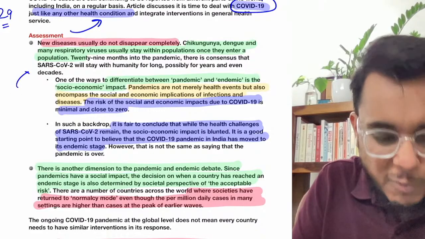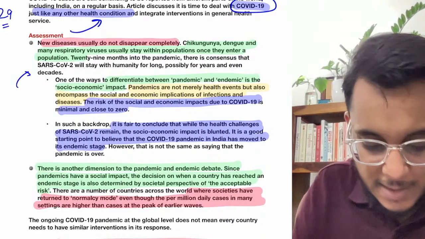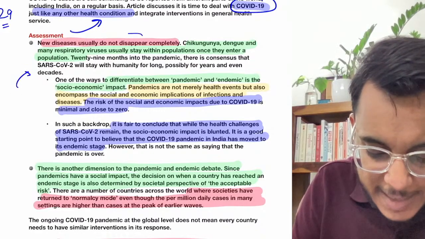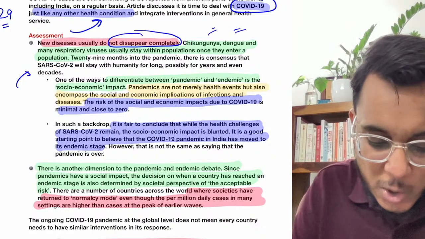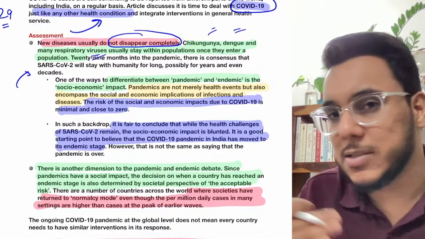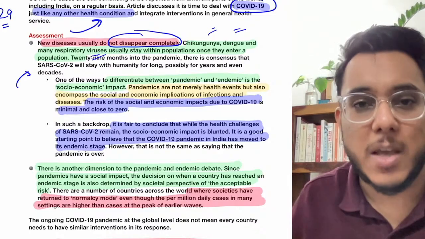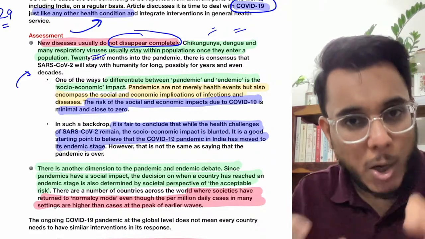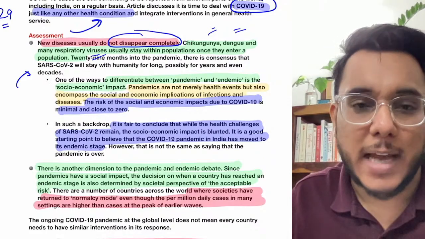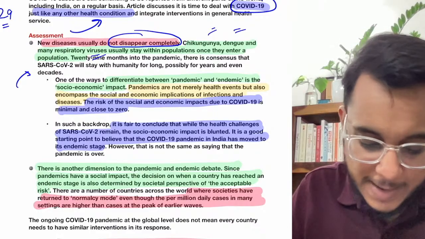Now it has been said that when we talk about any particular disease, the cases don't disappear completely. Even today, chikungunya, dengue, and many respiratory diseases are staying with the people. Still the cases are coming. So basically 29 months, though it is a long time, is still not such a long time that the disease will completely vanish.